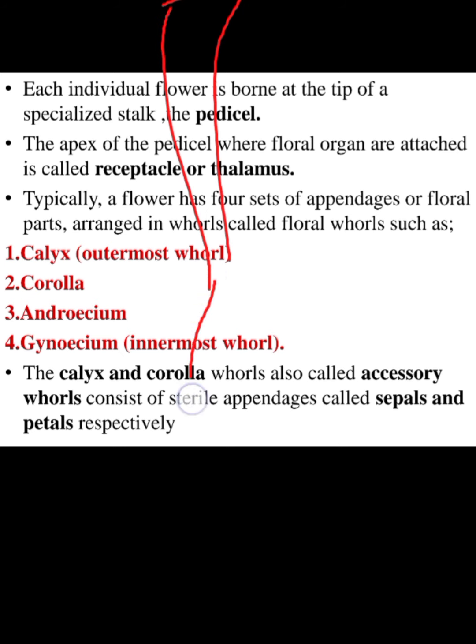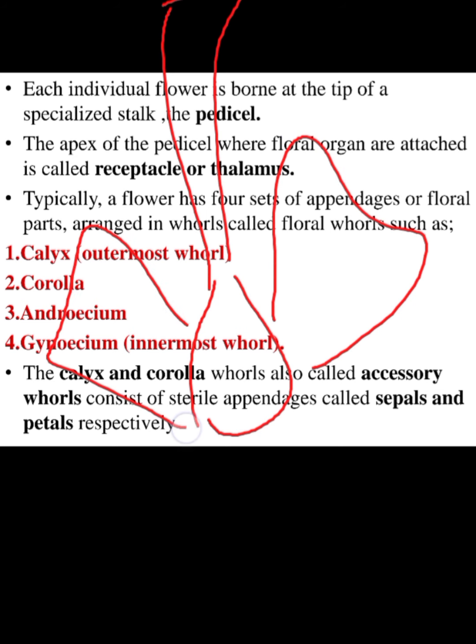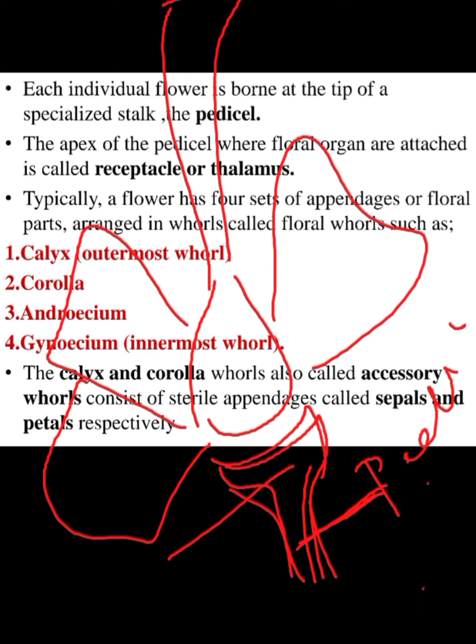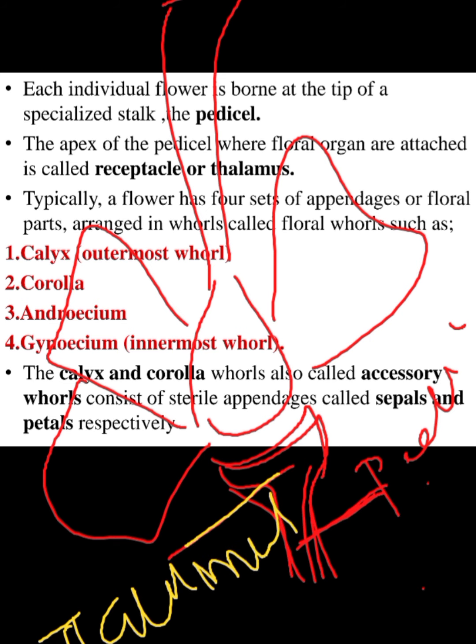In this structure, these are petals. Next, this is thalamus, and this stalk-like structure is called pedicel.